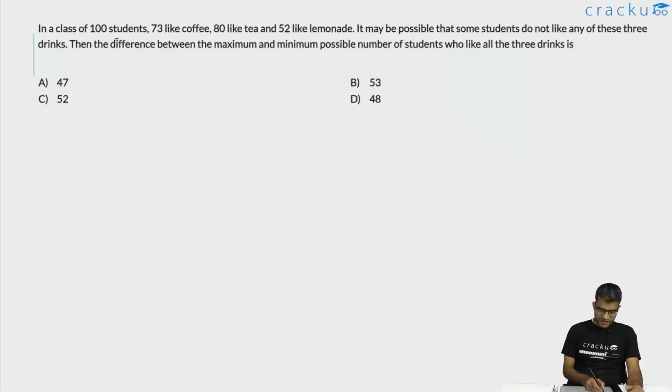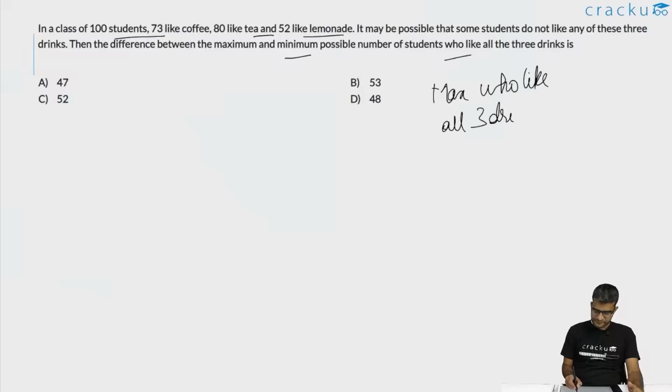In this question, we are told that there are 100 students, and in that class 73 like coffee, 80 like tea, and 52 like lemonade. We are required to calculate the maximum and minimum number of students who like all the 3 drinks. Finding out the maximum number of people who like all the 3 drinks is very easy. That will be equal to 52, because 52 people like lemonade. The maximum number of people who like all the 3 drinks has to be equal to 52, because 53 people cannot like all the 3 drinks.